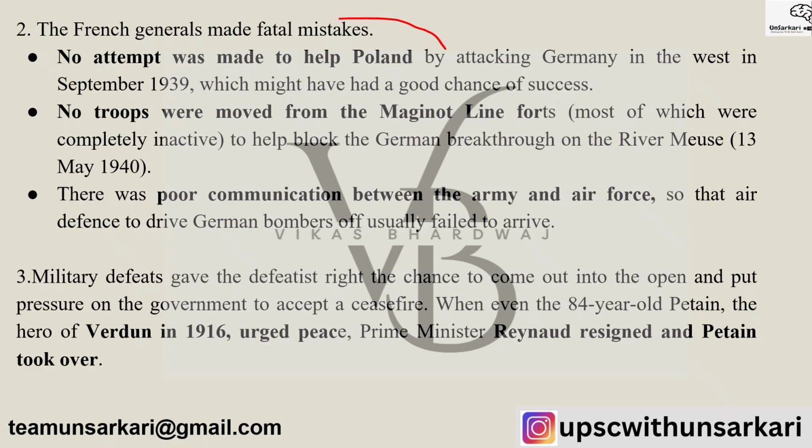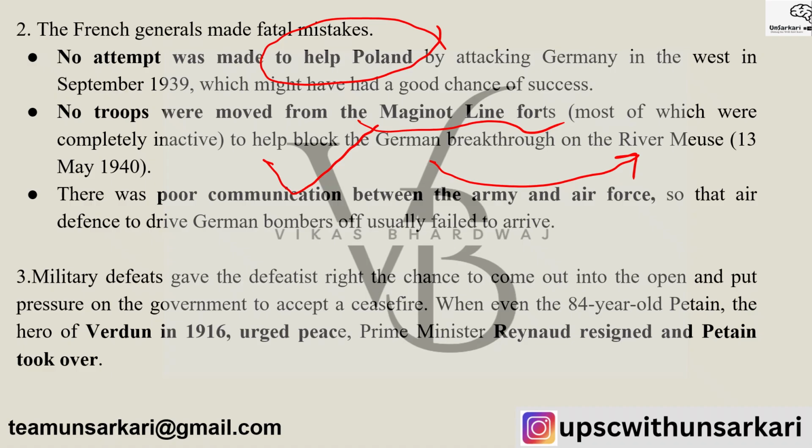No attempt was made to help Poland by attacking Germany in the west, because they could have attacked Germany in the west in September 1939 and they had a good chance, but they were not ready. No troops were moved from the Maginot Line forts, which were inactive, to help block the German breakthrough on the river Meuse.